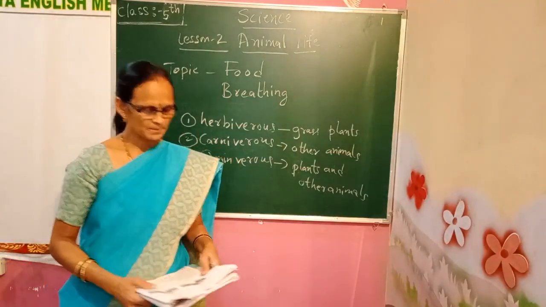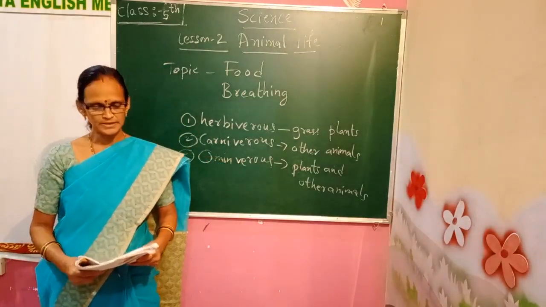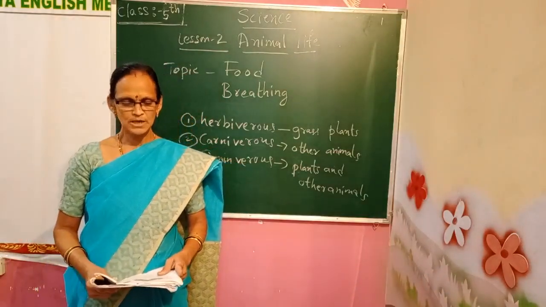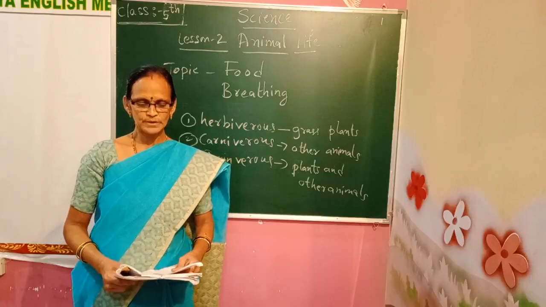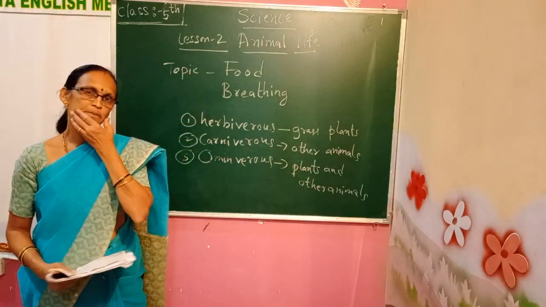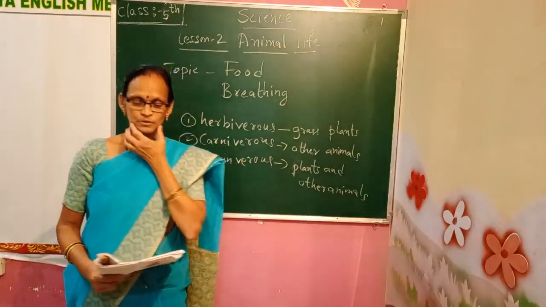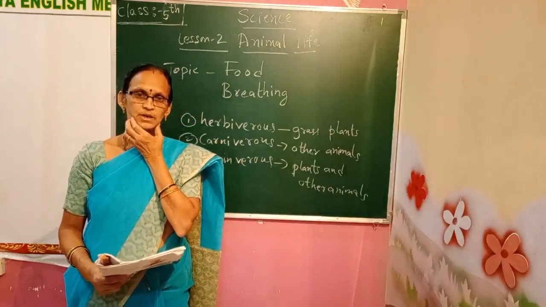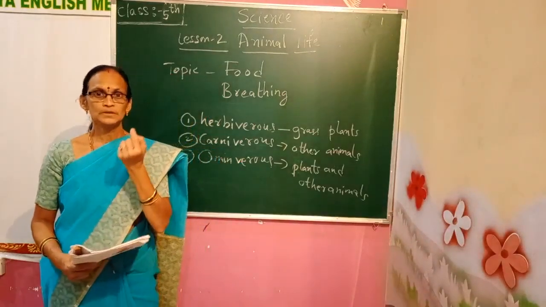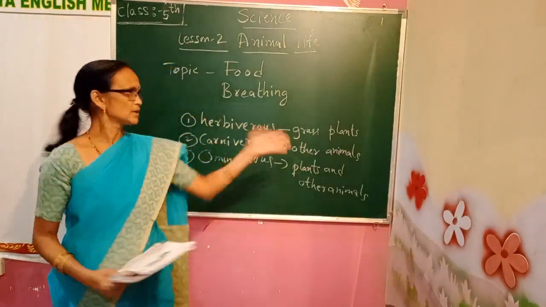They can be classified as herbivorous, carnivorous or omnivorous depending on the type of food they eat. Animals have different ways of eating food. The mouth part of the animals is suited to the type of food they eat and the way they eat. If the teeth are very strong and sharp, they eat flesh. If the teeth are not so hard, they eat grass and plants.